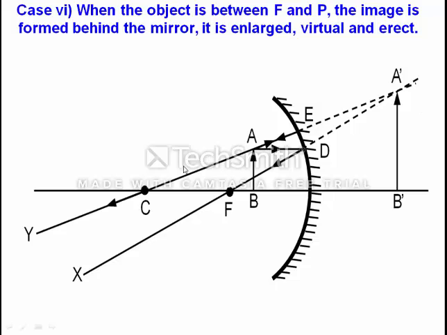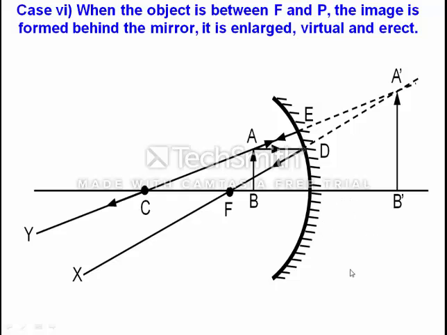Second, here we are saying that A dash B dash is greater than AB. It means that the image is greater than the object, so it is an enlarged, magnified image. And third is the position where it is formed: behind the mirror. The image is formed behind the mirror.